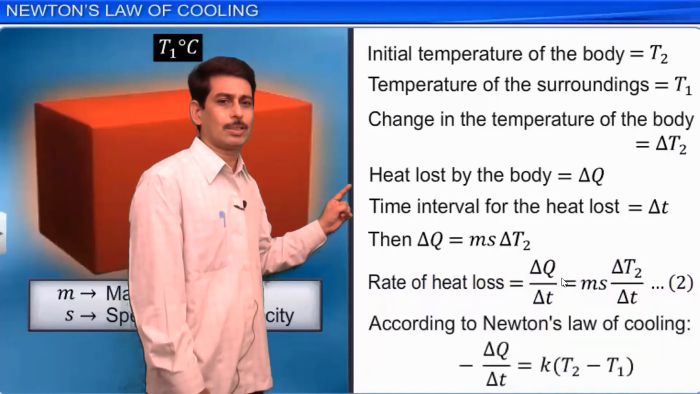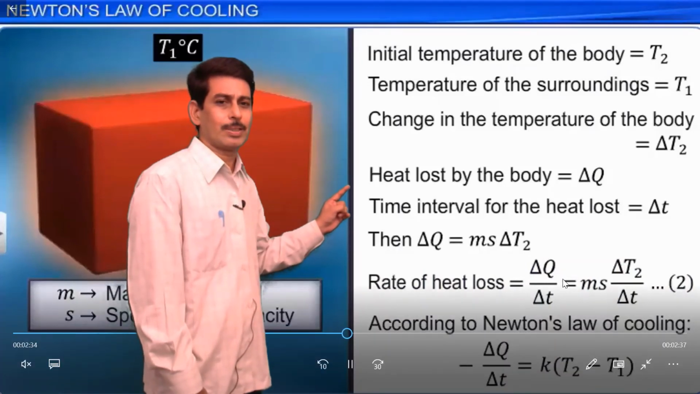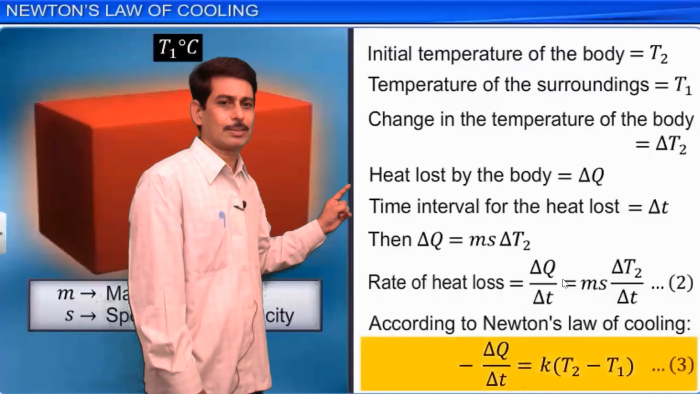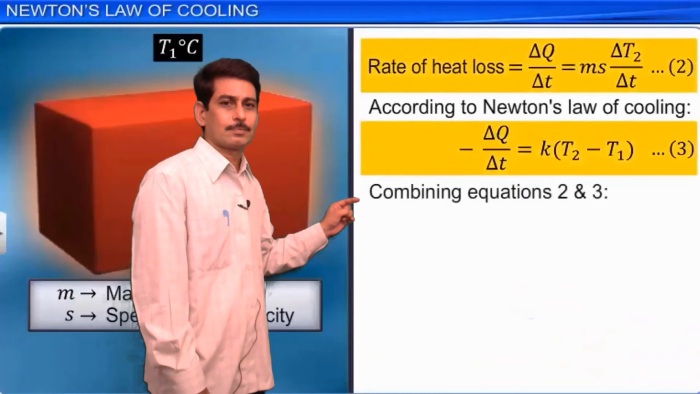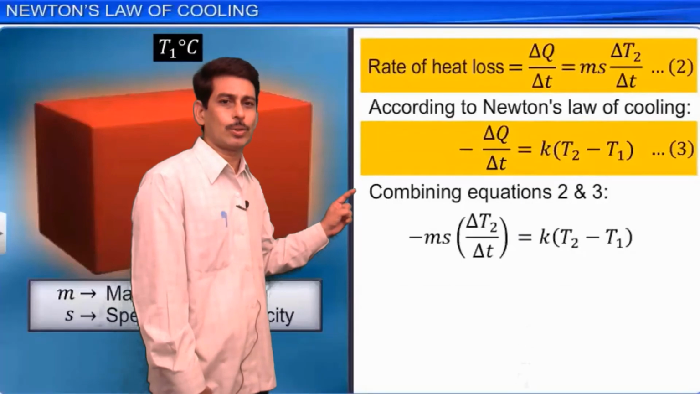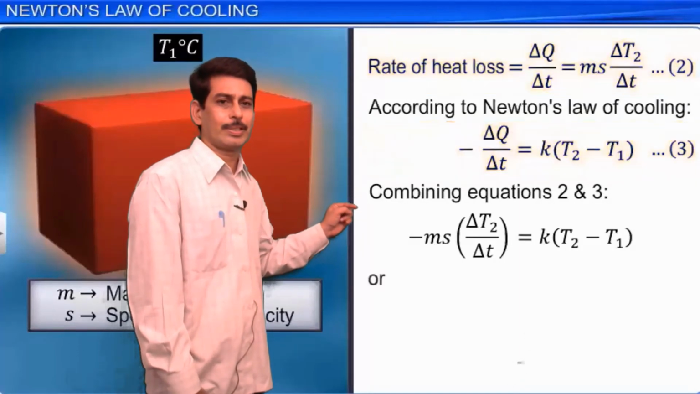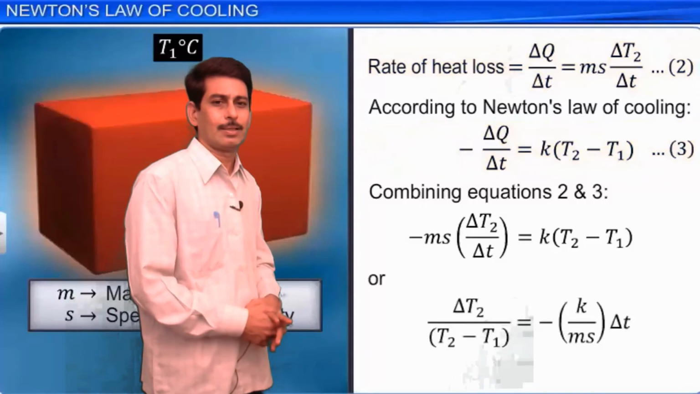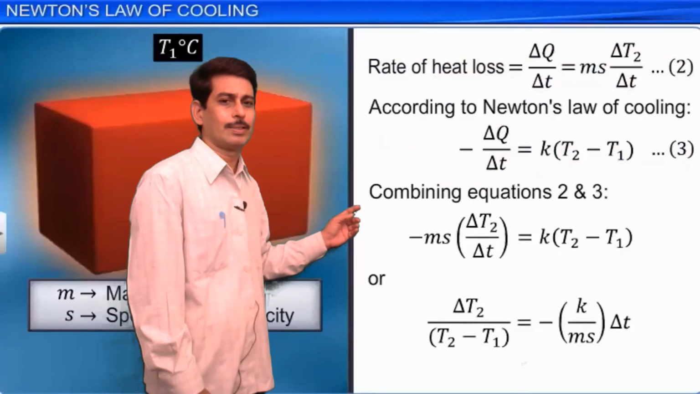So from Newton's law of cooling, delta Q by delta t is equal to minus k into T2 minus T1. By equating these two equations, equation 2 and 3, we get minus m s delta T2 by delta t is equal to k into T2 minus T1. Bringing T2 minus T1 to the other side, it becomes delta T2 by T2 minus T1 is equal to minus k by m s into delta t.